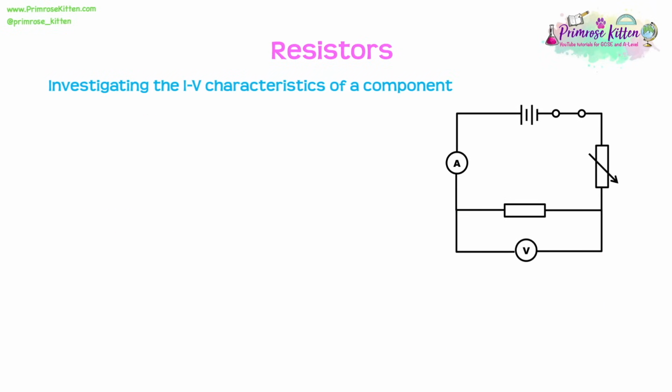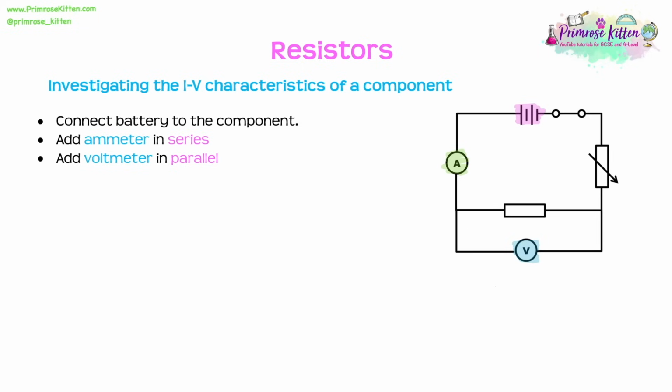A very common 6-mark question that we're likely to see in the exam will ask us to investigate the IV characteristics of a component, and they may name the component, but remember the method is going to be exactly the same regardless. The first thing that we need to say is that we need to connect a battery to the component. Then we need to add an ammeter in series. And, of course, we then need to add a voltmeter in parallel. Next up, we're going to need to add a variable resistor in series with the component.